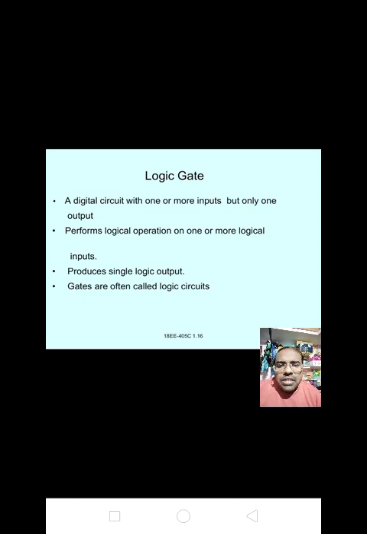Logic gate means a digital circuit with one or more inputs but only one output.